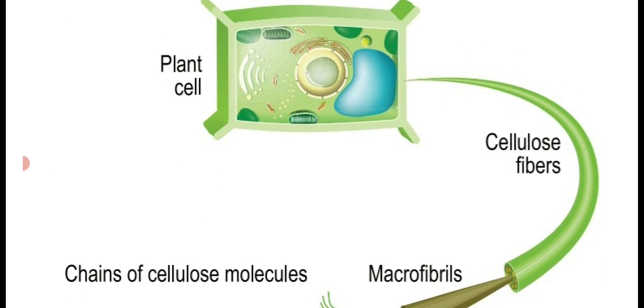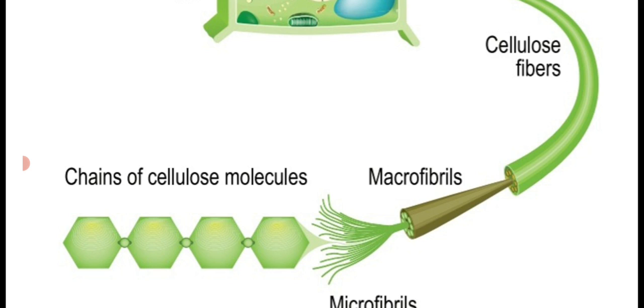This is the plant cell. The plant cell is made up of a cell wall. This cell wall is made up of cellulose fiber. These cellulose fibers contain macrofibrils.